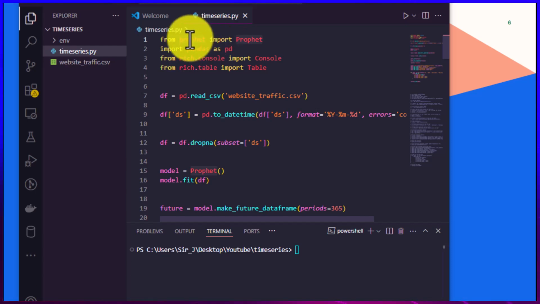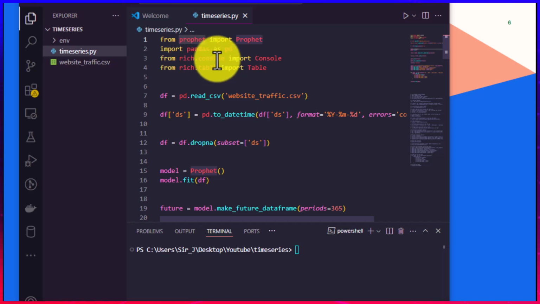All right, so as you can see from here, from Prophet we are importing Prophet, and then we are also importing Pandas, and then we are using console because we want to add color to our tables and rows. We're also importing table from rich table.